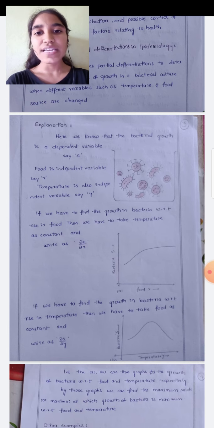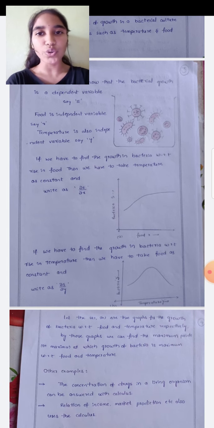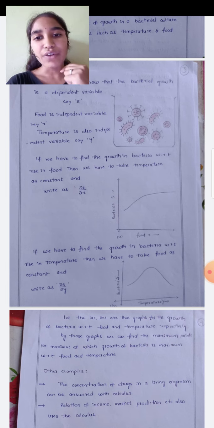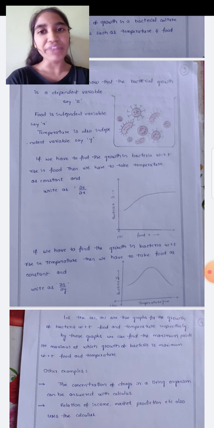Here we know that the bacterial growth is a dependent variable. We take the growth in the bacteria as s, and food is an independent variable, and temperature is also an independent variable. Say x is food and y is temperature. If we have to find the growth in bacteria with respect to the rise in food, then we have to take temperature as a constant, right? When we are differentiating with respect to one independent variable, the other is taken as constant. The exact same concept is used here, when we want to know how much growth in bacteria there is when we change the food, taking temperature as constant.